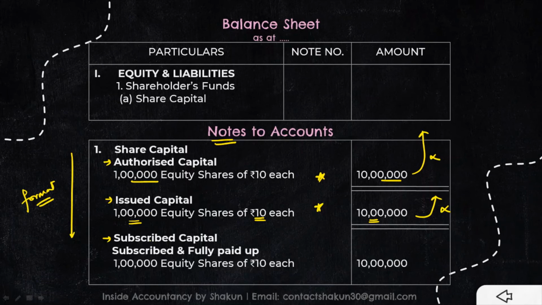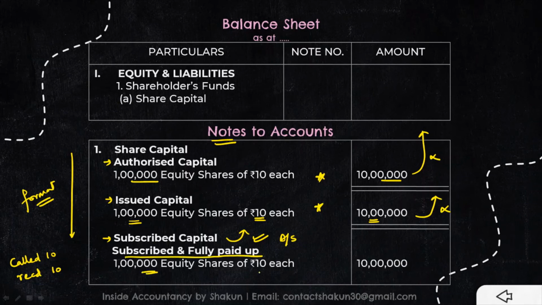Now we come to the subscribed capital. This is the capital which is shown in the balance sheet. Since we had called up the full nominal value of 10, and we had received the full nominal value of 10, therefore it is a part of subscribed and fully paid up.